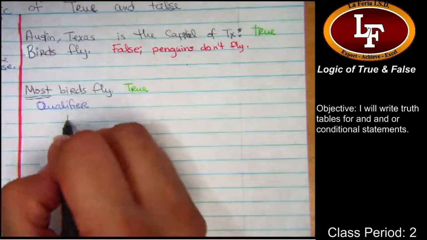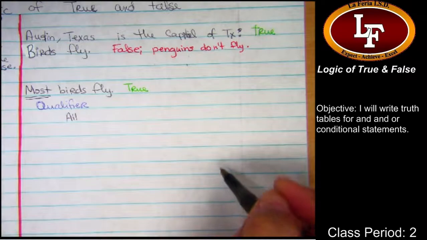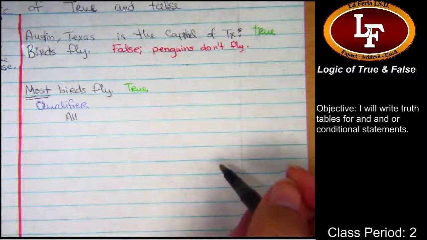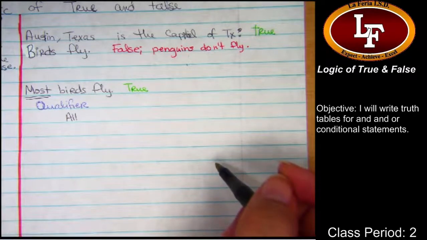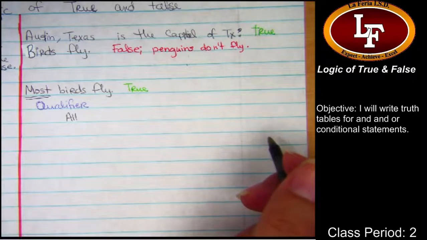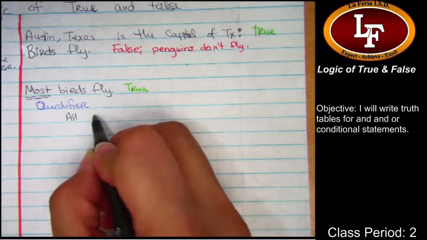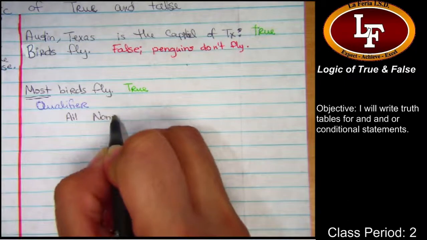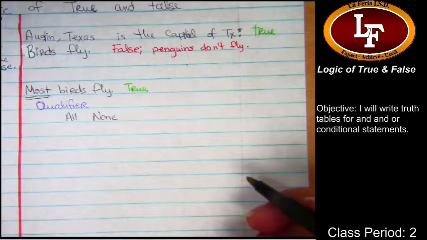The other qualifiers are like "all." If I said all athletes play football, no. Then our poor volleyball girls are going to get all up in arms and probably kick our butts. There could be "none": no athletes play football.